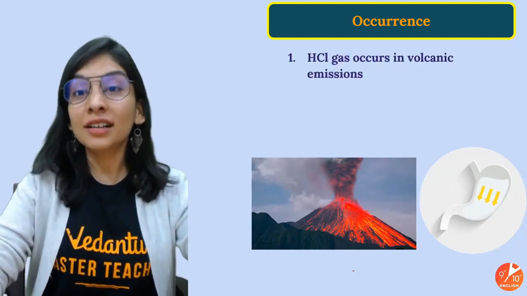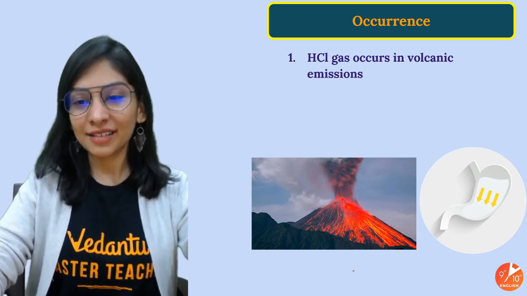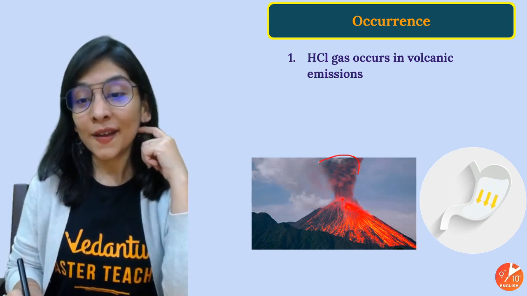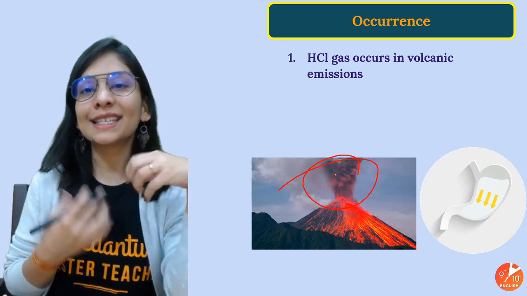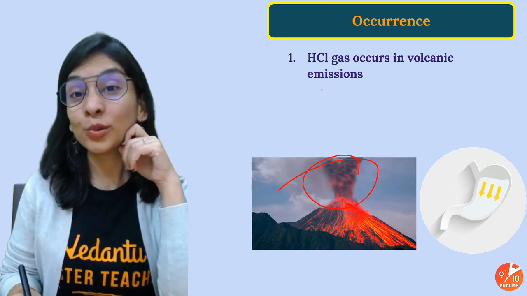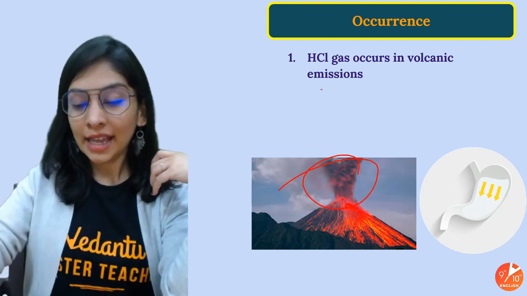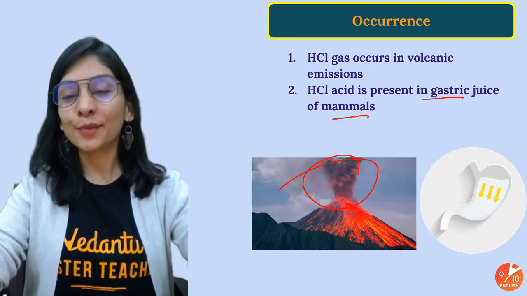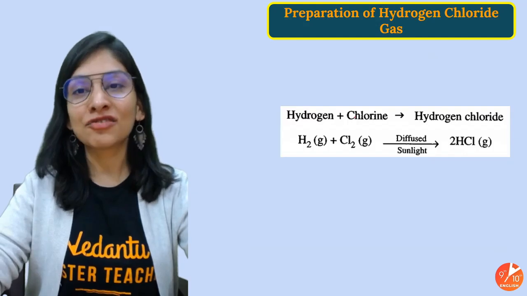Let's talk about how it occurs in nature in different forms. HCl gas occurs in volcanic emissions. You have seen some volcanic emissions, I think some videos as well, and the lava that's coming out carries HCl gas as well. So this HCl, I must say, is harmful, students, because it will irritate your eyes and will choke you as well. And apart from that, where else is it present? It's present in your stomach as gastric juice and helps in digestion. So that's there as gastric juice also.